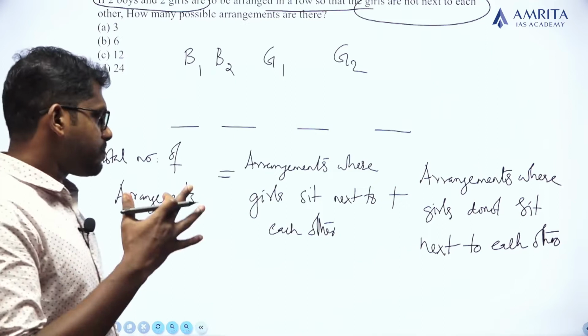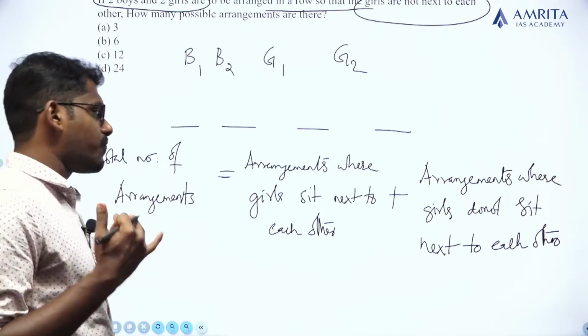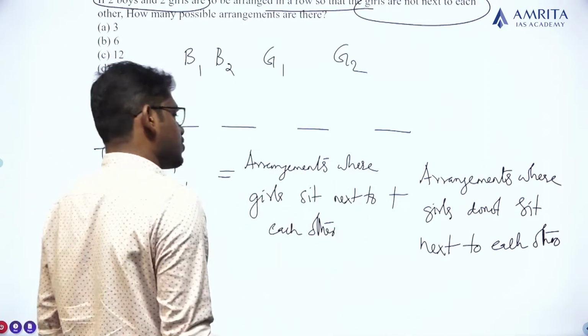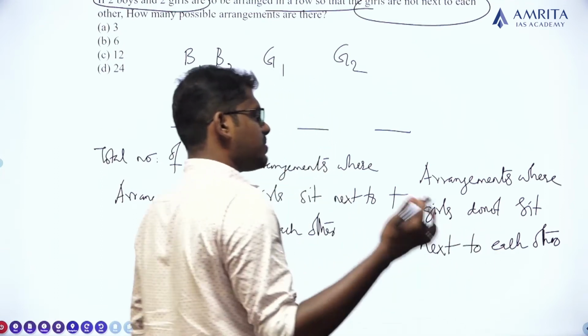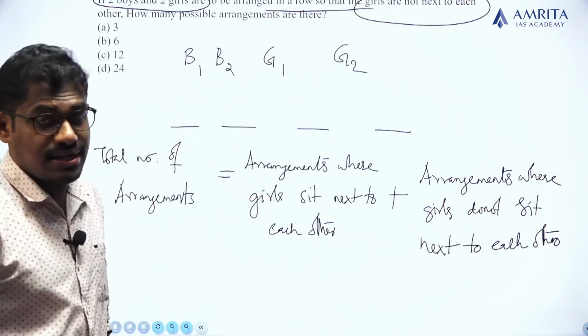So the total number of possible arrangements will be the sum of arrangements where girls sit next to each other plus arrangements where girls do not sit next to each other.